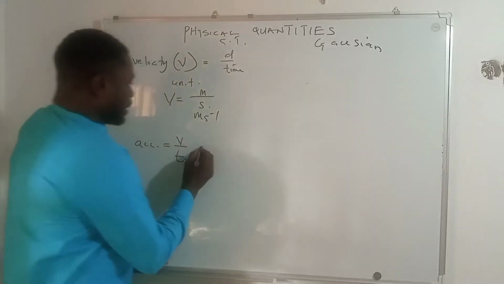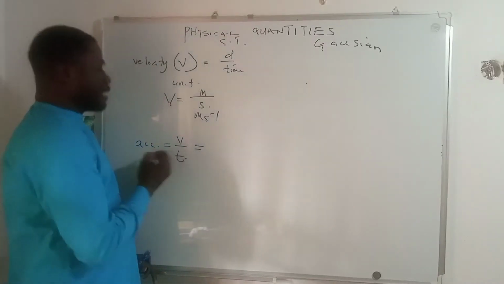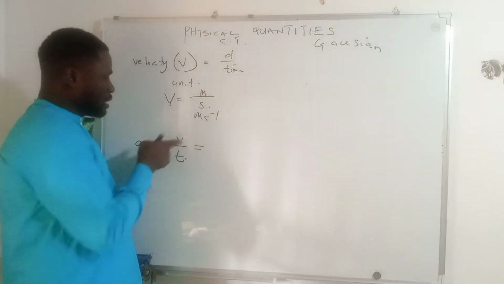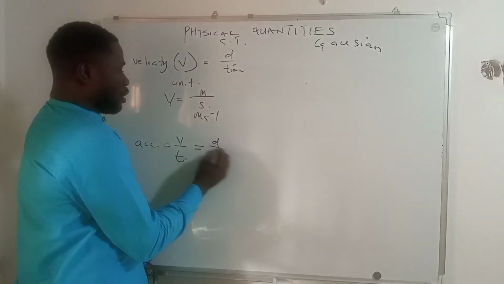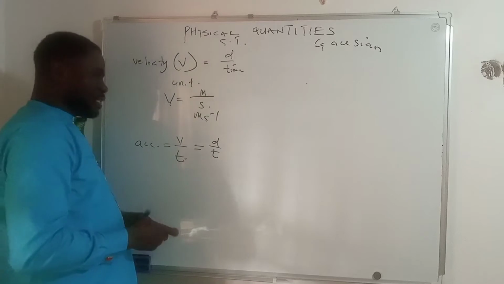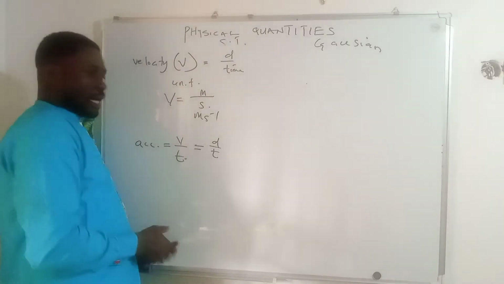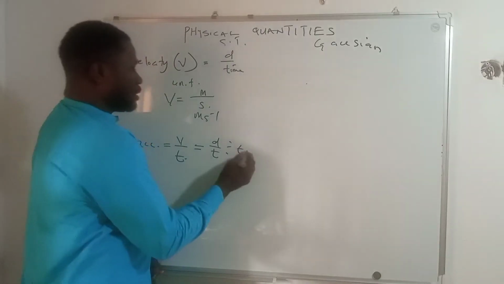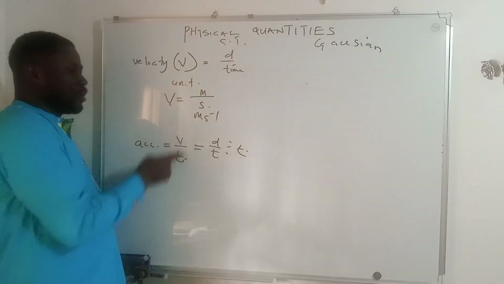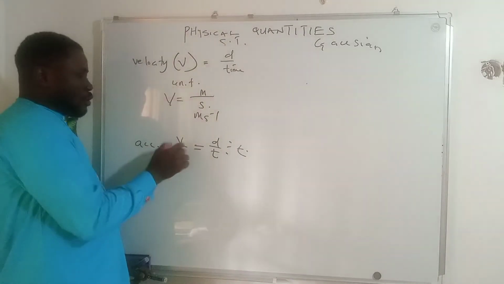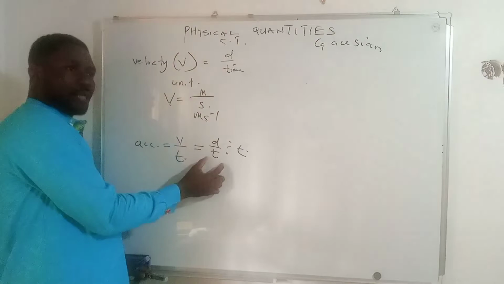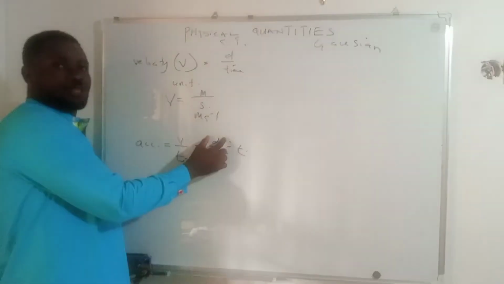So we will now say, therefore, that acceleration is equal to, instead of V, D all over T, where D all over T represents velocity, and again divided by T. Remember that the original formula is V all over T. And where V here is D all over T, D is displacement.